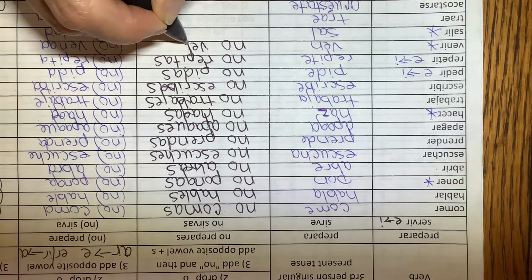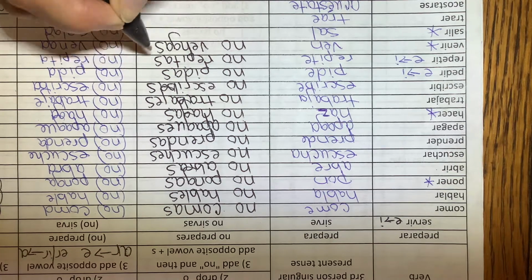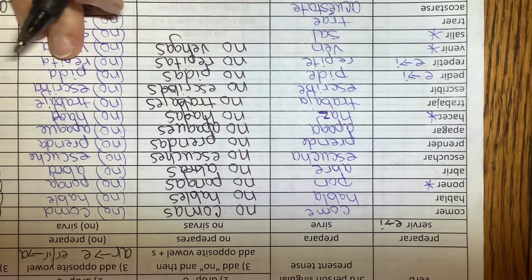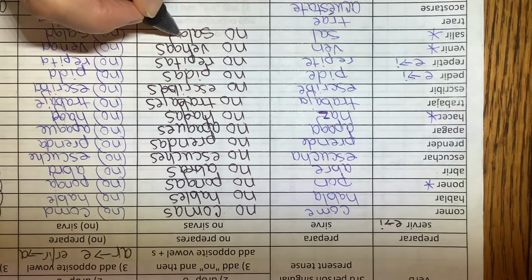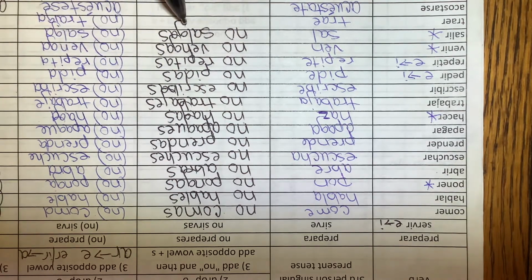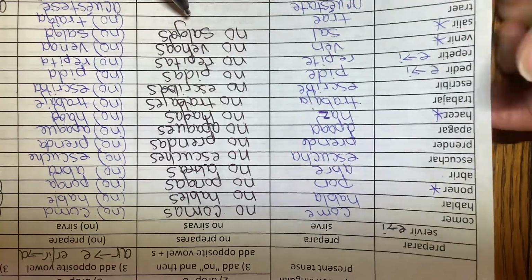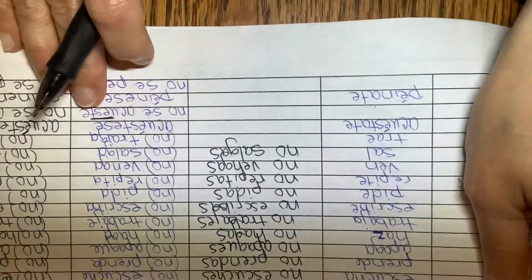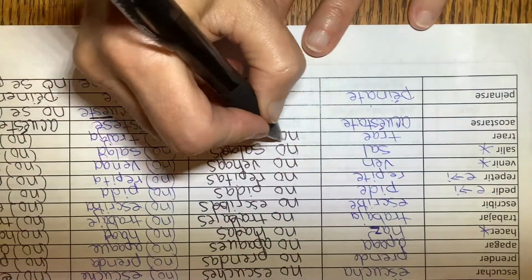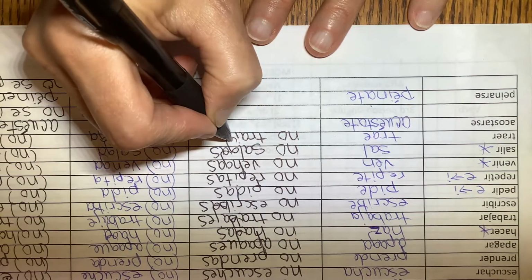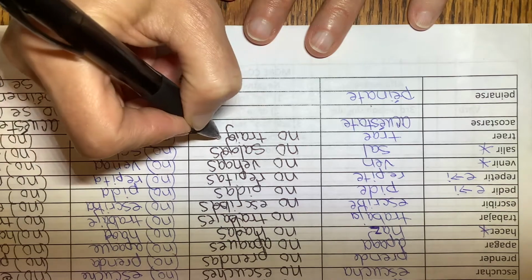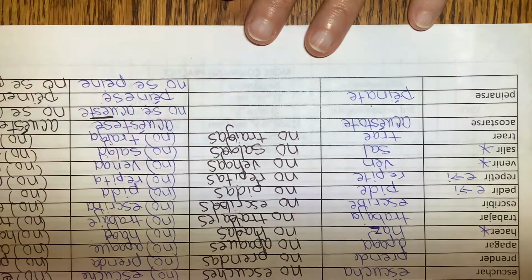Venir is also a go verb, so it's no vengas. Salir, same thing. This is what your mom is telling you right now. No salgas, no salgas. You can't go out. Traer is also a go verb. It would be traigo, so it becomes no traigas.